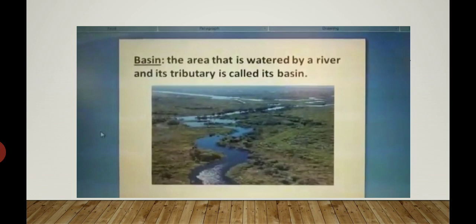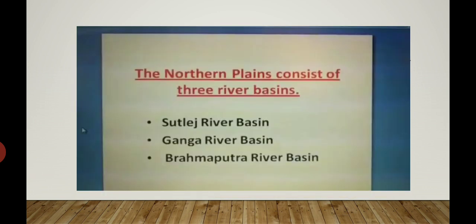Now moving further, I will describe some terms: basin and tributaries. So what is a basin? A basin is the area that is watered by a river and its tributaries. Now what is a tributary? Tributaries are small rivers that join big rivers.